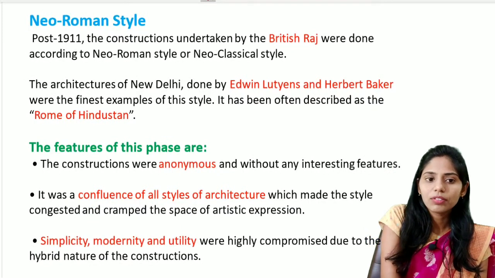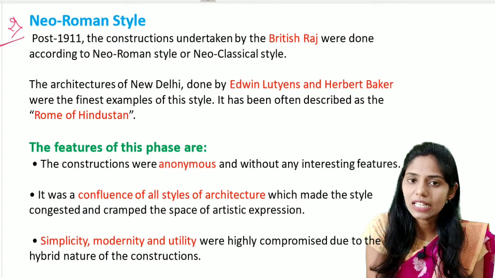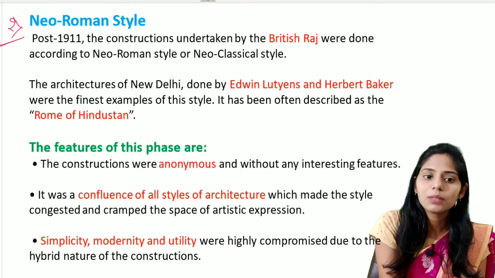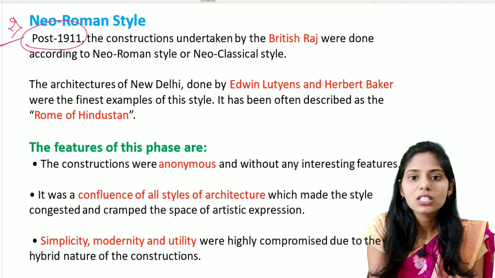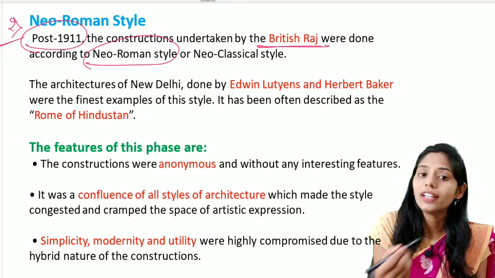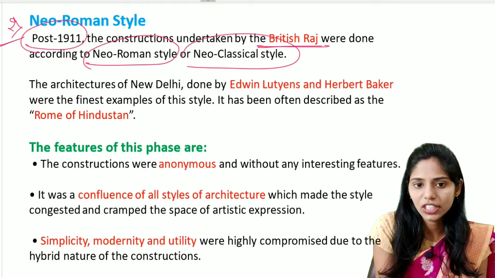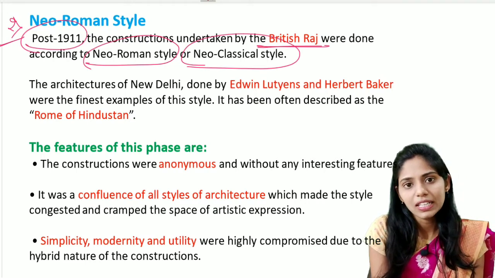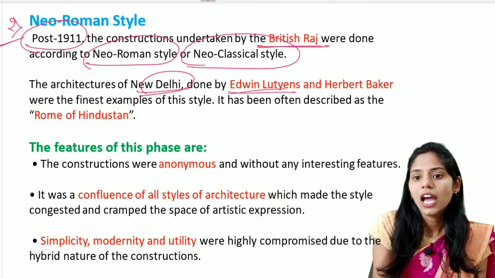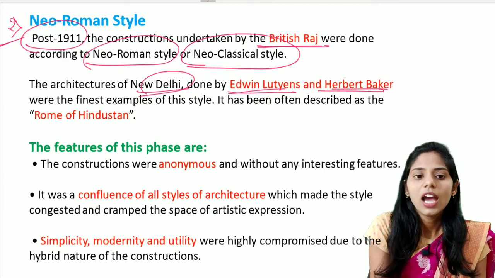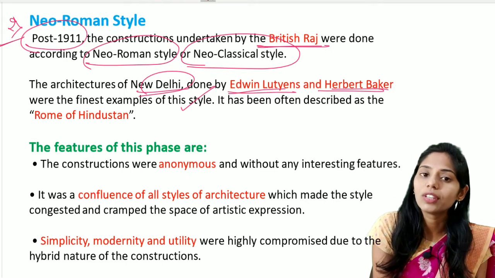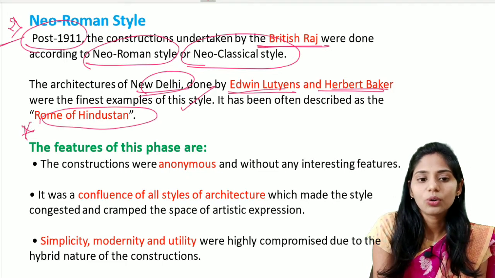So let us see the second type of style that developed during the times of the British, that is the Neo-Roman style. This Neo-Roman style is mainly seen after 1911, that is, post 1911, and the constructions were undertaken mainly by the British Raj. They were done according to the Neo-Roman style, which is also called the Neoclassical style of architecture. This type of architecture is mainly seen in New Delhi, and was done by two important architects: Edwin Lutyens and Herbert Baker. They were the finest examples of this style, and it has often been described as the Rome of Hindustan. So this is the important thing, the Rome of Hindustan.